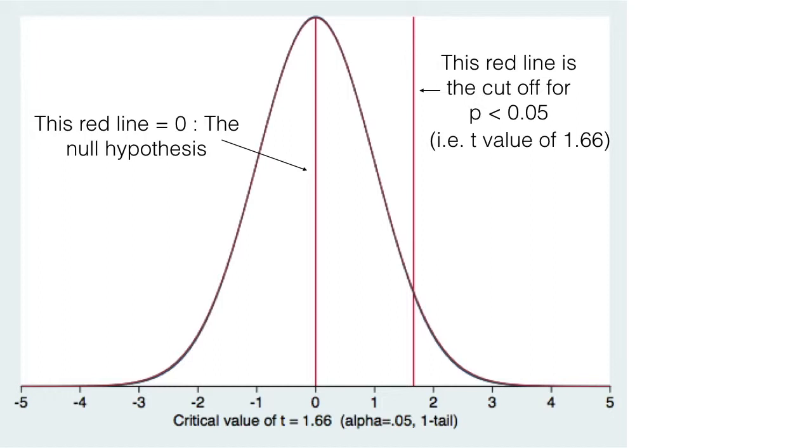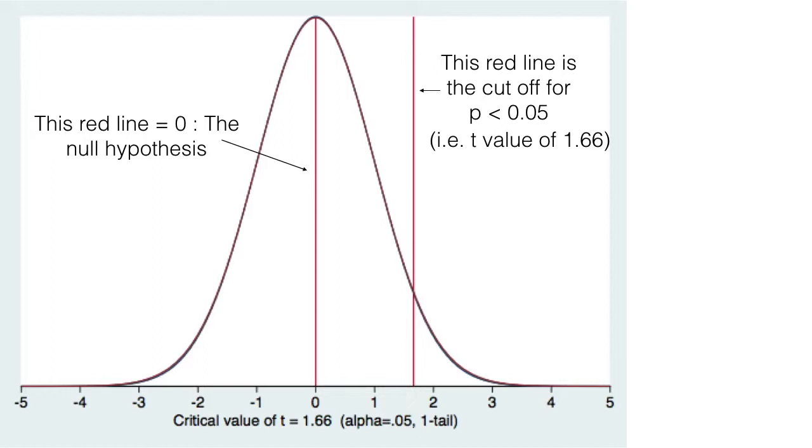So if you look at the bottom of the red line where it intersects with the x-axis, you can see that that's right about where 1.66 would be. So if the value of 4.05, when it's converted to a t value, and that conversion is just dividing it essentially by the standard deviation, is a 2 or a 3 or over to the right of that red line, we are going to say that randomness is not a good explanation. If the t-value is to the left of the red line, we're going to conclude that randomness is a good explanation. Lots of times we're going to find differences that size.